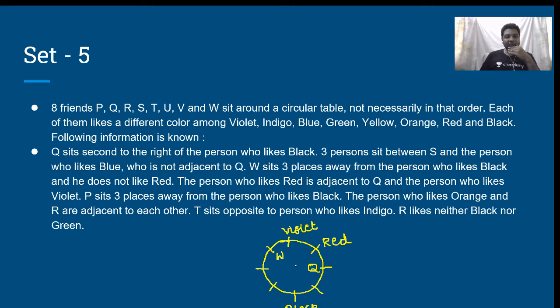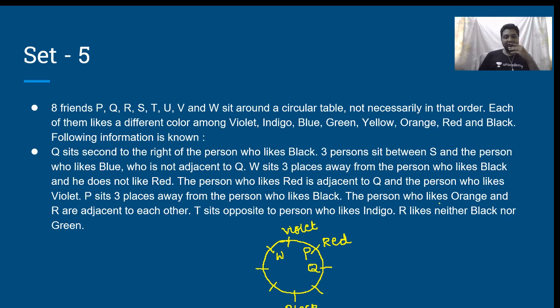P sits 3 places away from the person who likes black. It can either be this side or this side, but this side it's already occupied, therefore it has to be this. So this is P.